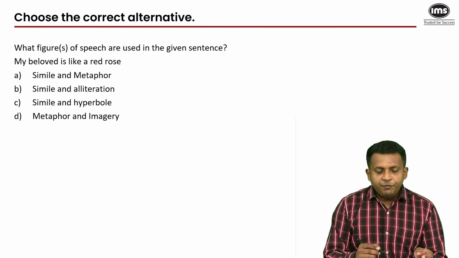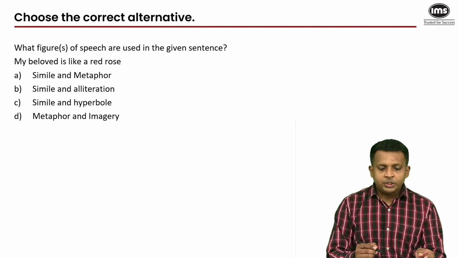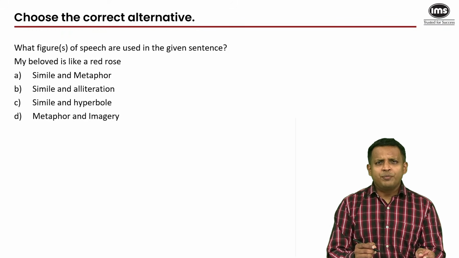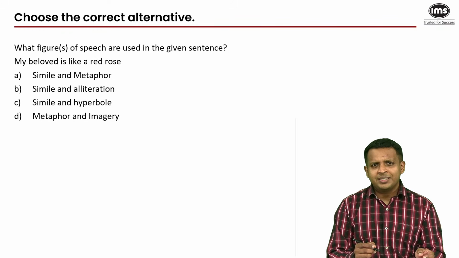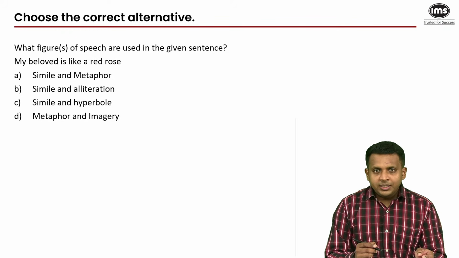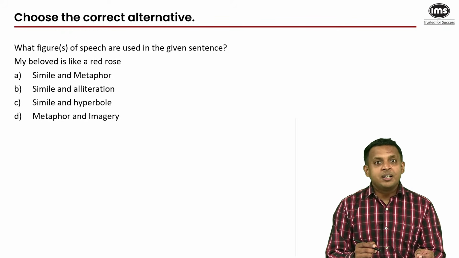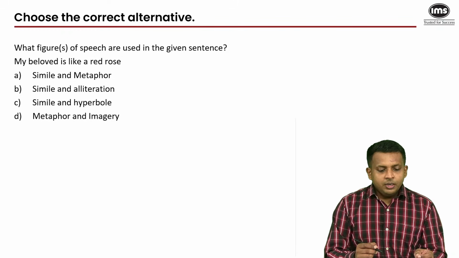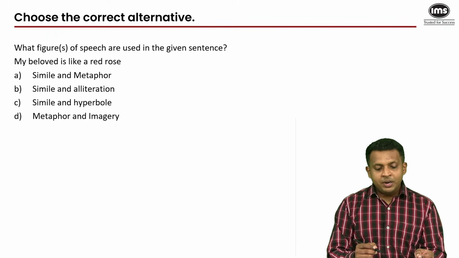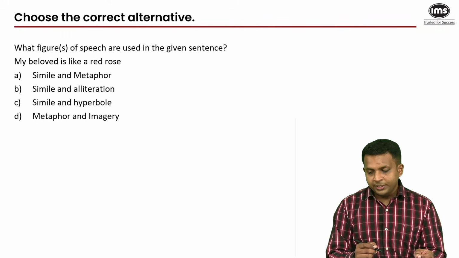This first question is a figure of speech question. It's an important question type. You have studied figures of speech in the arithmetic and grammar module. And as you know, you just had to memorize the definitions along with a couple of examples, so that when you come across a question in the exam, you can make the connection and identify what it is. Here your statement is, my beloved is like a red rose. And your options are simile and metaphor, simile and alliteration, simile and hyperbole, metaphor and imagery.